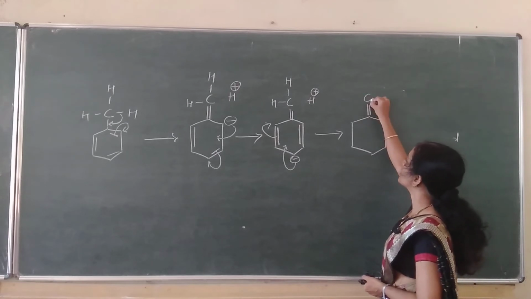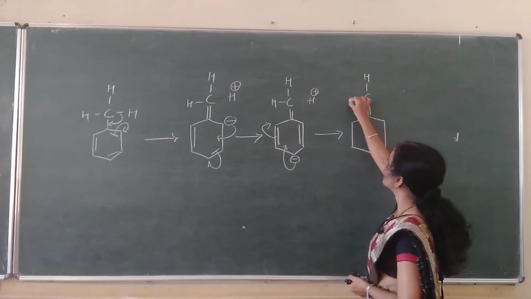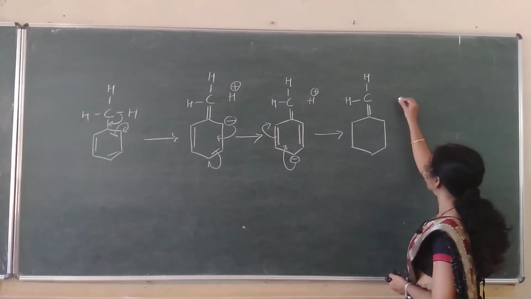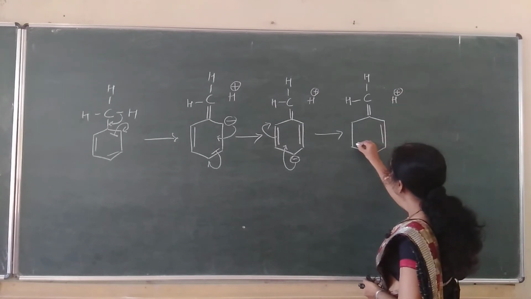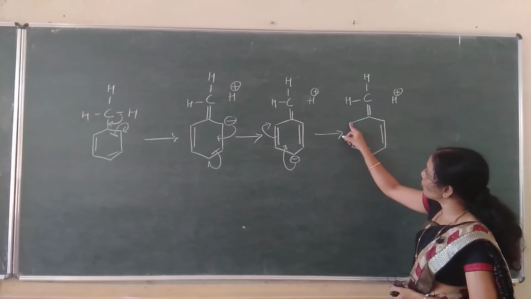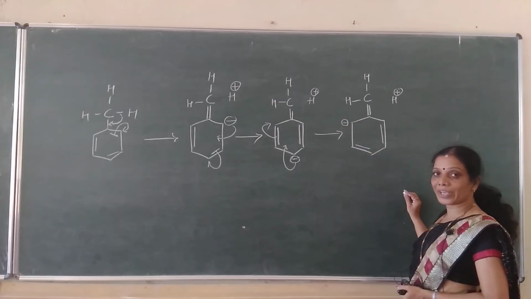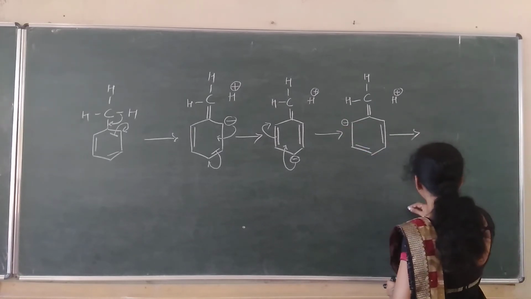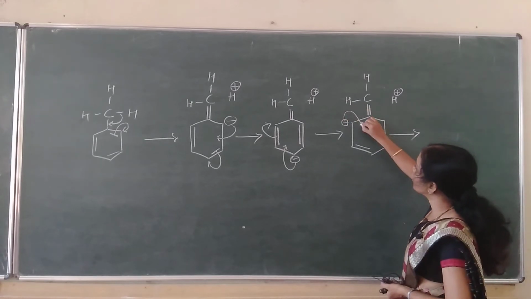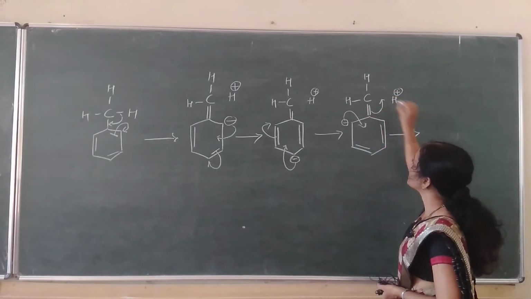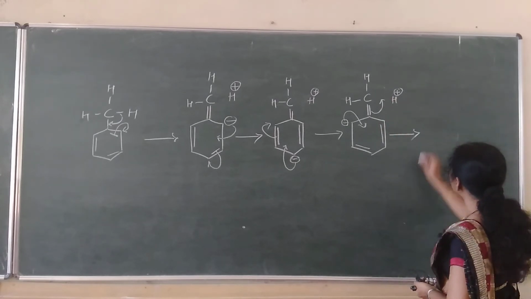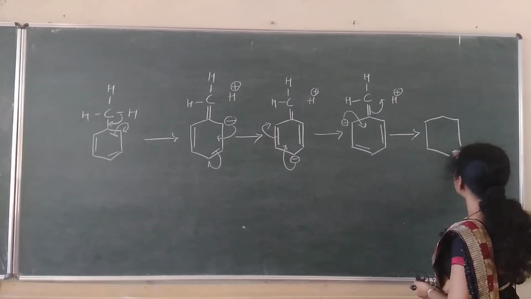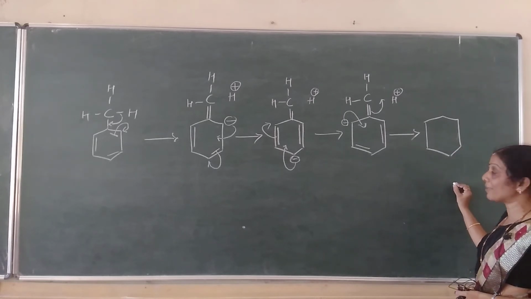See, double bond C. Here it is a H. Here it is a H, and this H plus retains as such. New bond. Again a new bond in this. Shift of electron to this position. Okay. One more delocalization takes place from here to here, again to this hydrogen only. Listen here, again to the hydrogen. That means we get the delocalization. One complete cycle we have written.